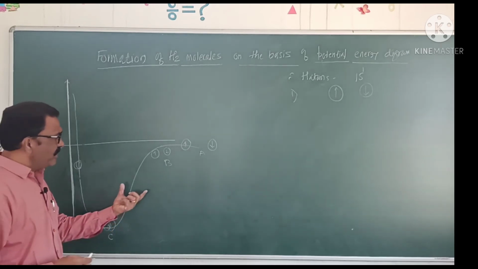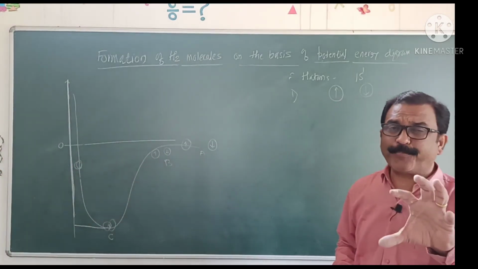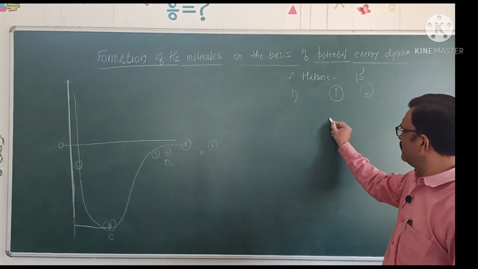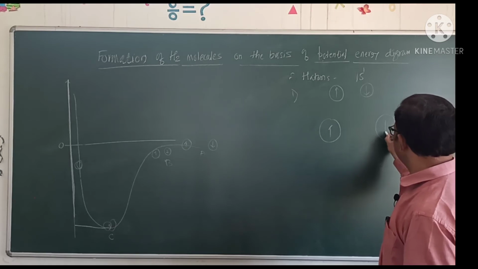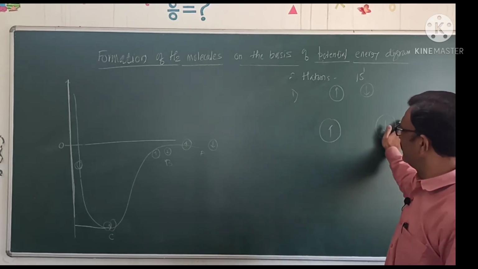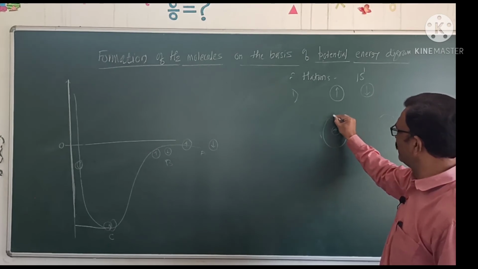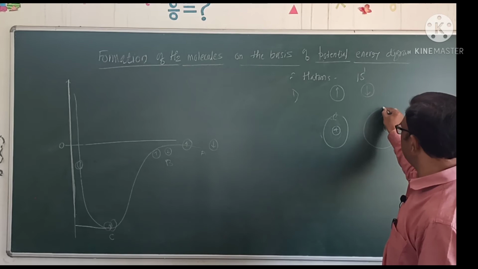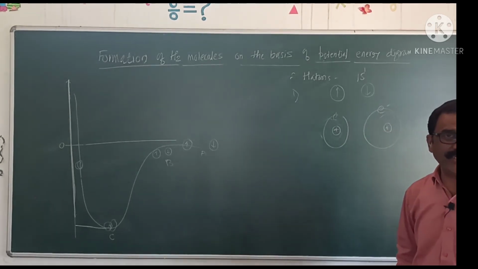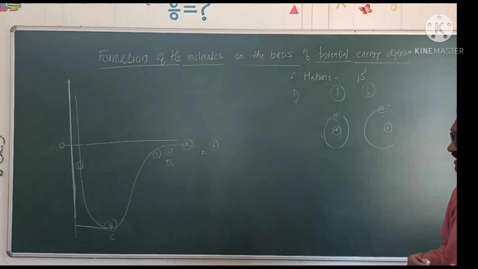Okay. At point B, when these two hydrogen atoms approach each other, what will happen? First hydrogen atom, second hydrogen atom, they have a positively charged nucleus and electrons revolving around it, present in the first orbit. Two different kinds of forces will arise. Which are these forces?